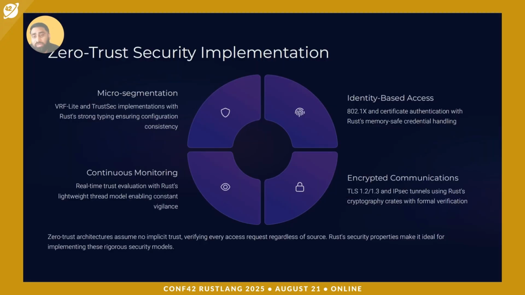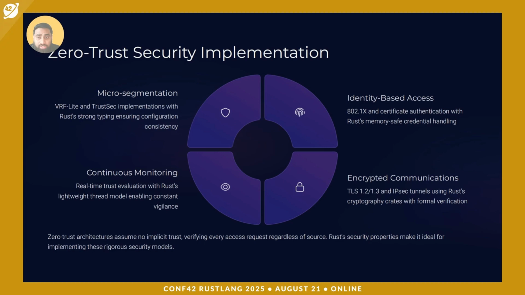So the next one is zero trust security, and how Rust is changing it. As everybody knows, what is zero trust? Zero trust is basically never trust, always verify. So Rust makes it practical. We use microsegmentation, VRF Lite and TrustSec backed by the Rust type system, which ensures configuration integrity.